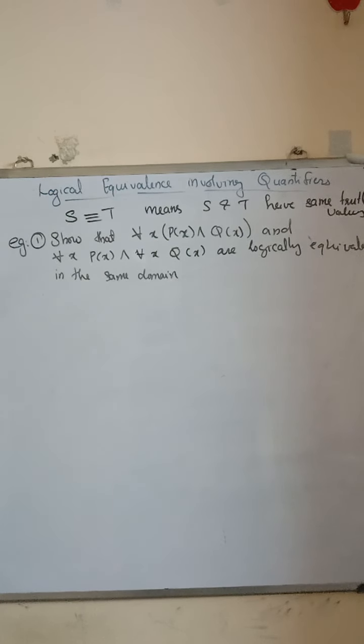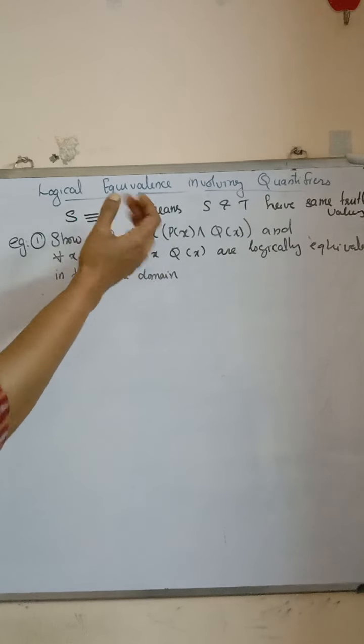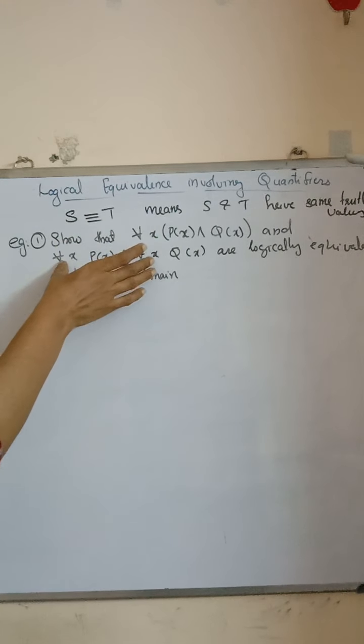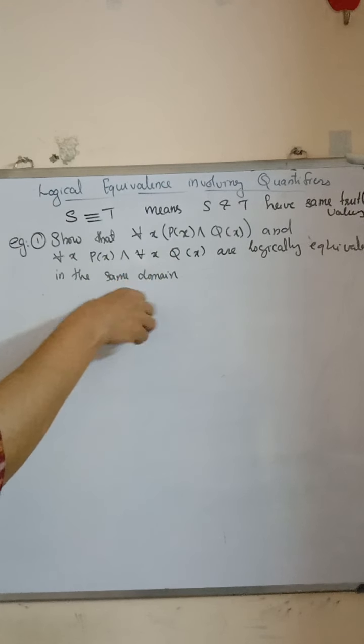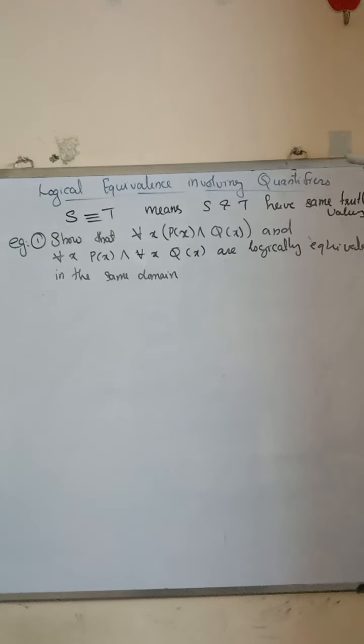We have to prove that these two statements are equivalent, meaning their truth values are the same. First we take the left side and prove that it is equivalent to the right side, then take the right side and prove it is equivalent to the left side. Then the statements are equivalent.